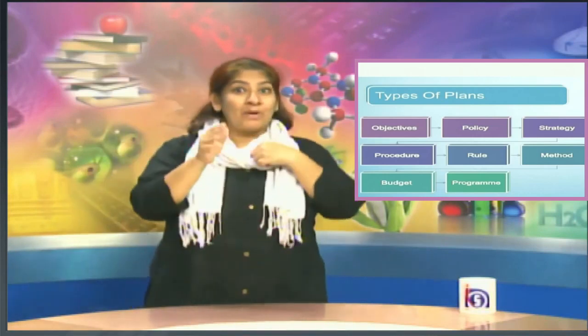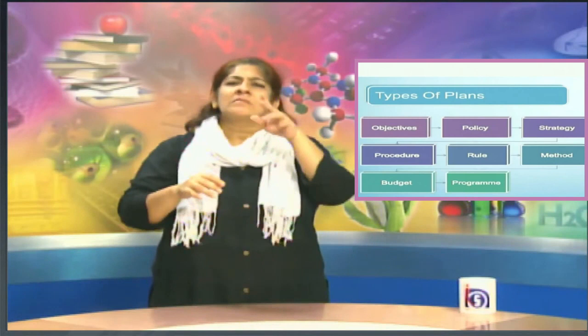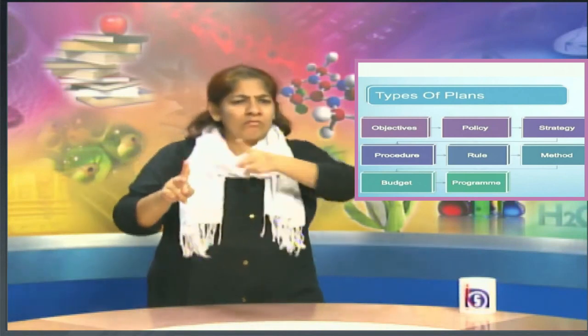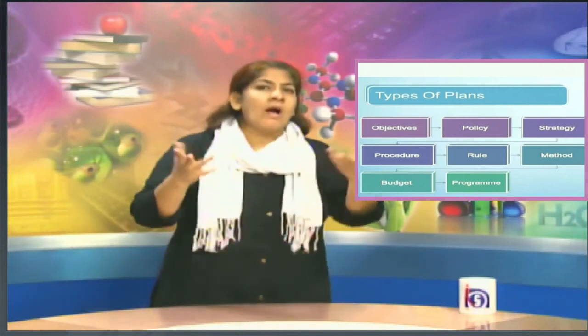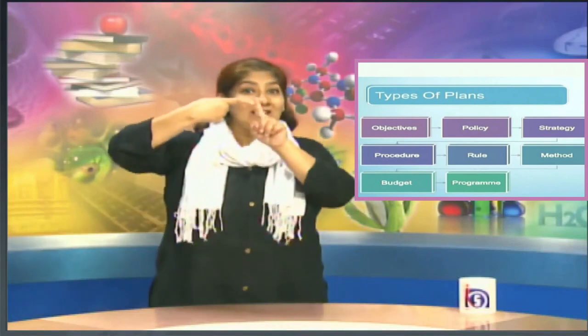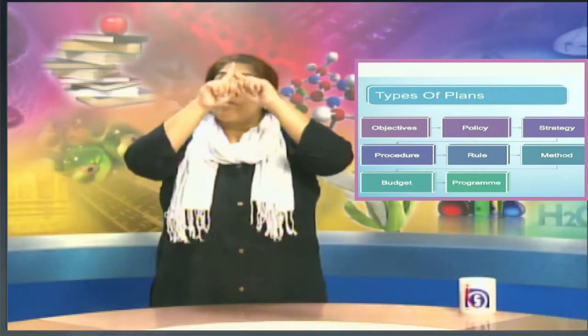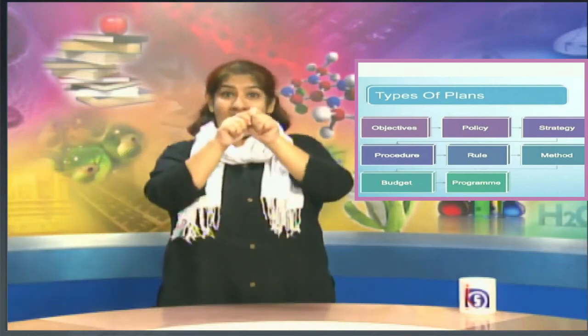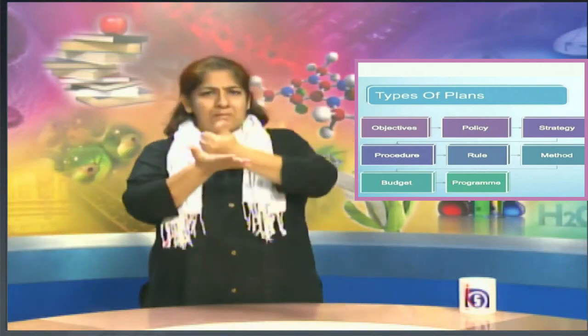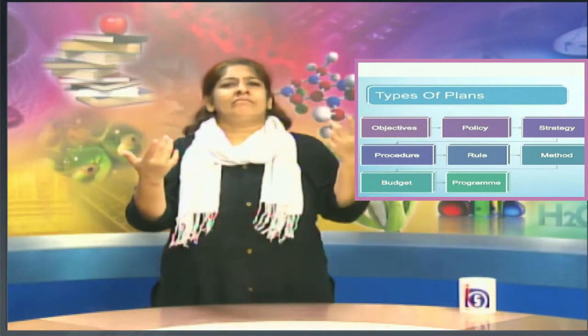In this, we discussed the types of plans. There are different types of plans. Now, we will understand them one by one. Like earlier, we talked about the objective, setting goals, and accordingly we do our planning.